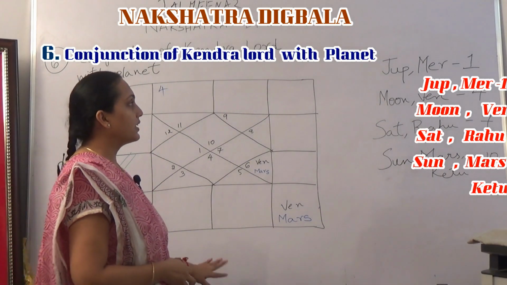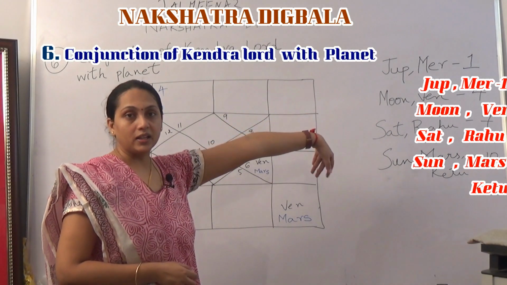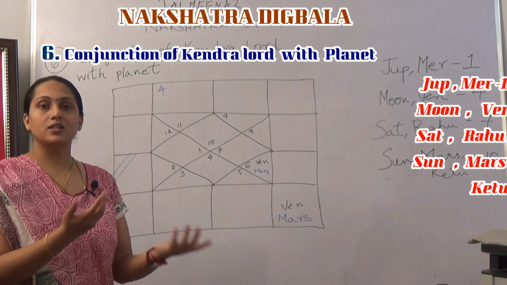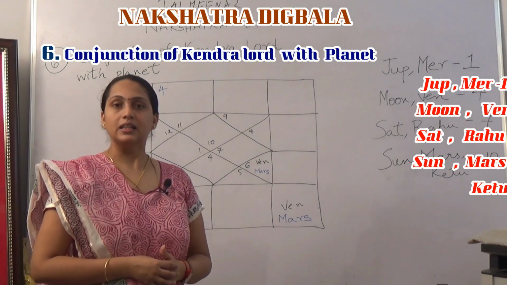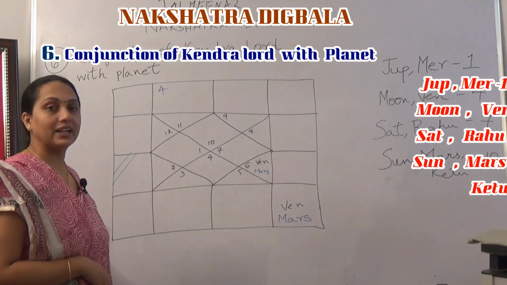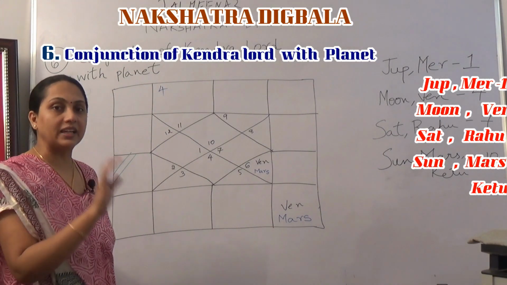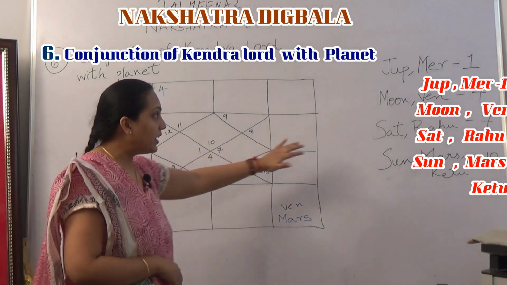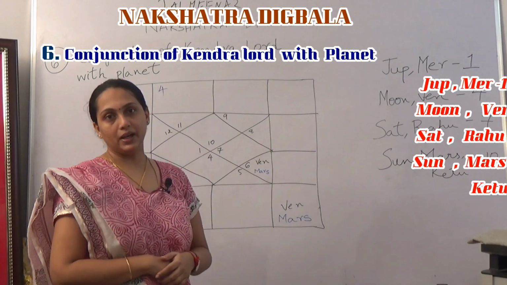So what are we saying here? Jupiter and Mercury get Digbala from the Lagna. If Jupiter and Mercury are in conjunction with the Lagna Lord, they gain Digbala. Let us look at the same example, Makar Lagna again. Through this rule, let us see how Venus will gain Digbala.